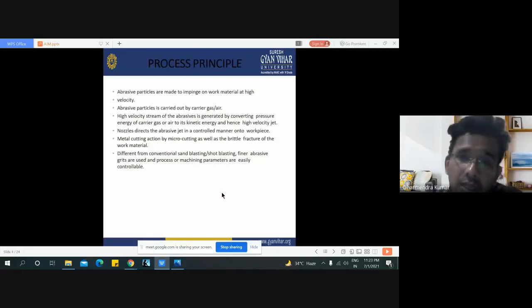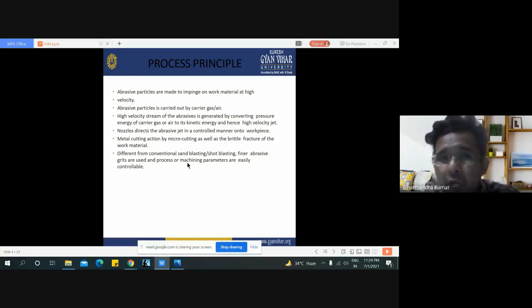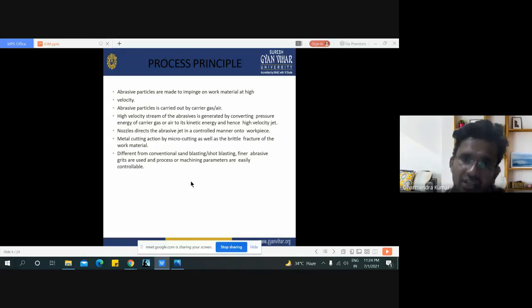Now these are some process principles. Abrasive particles are made to impinge on the work material at high velocity. Abrasive particles are carried by a gas or air. A high velocity stream of abrasive is generated by converting the pressure energy of the carrier gas or carrier air to kinetic energy, and hence the high velocity jet nozzle directs the abrasive jet in a controlled manner on the workpiece.